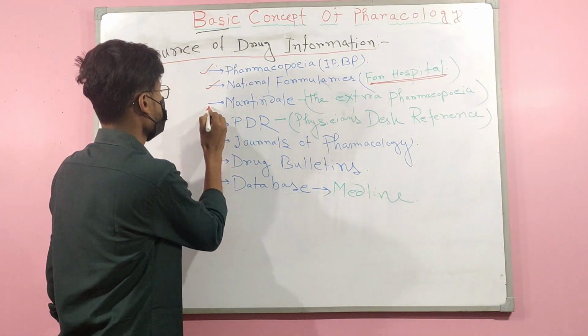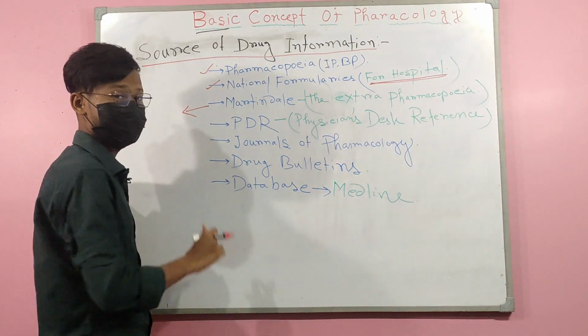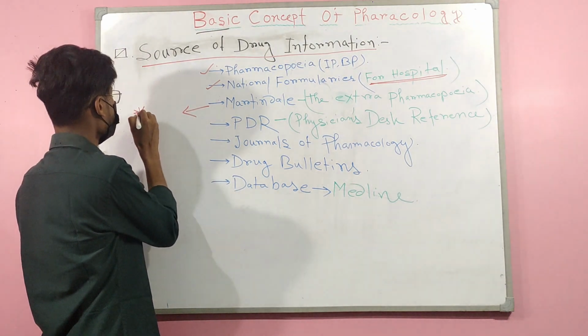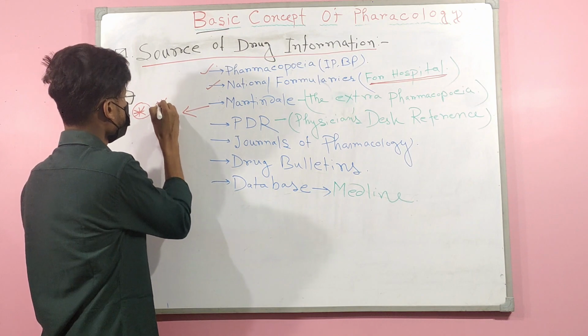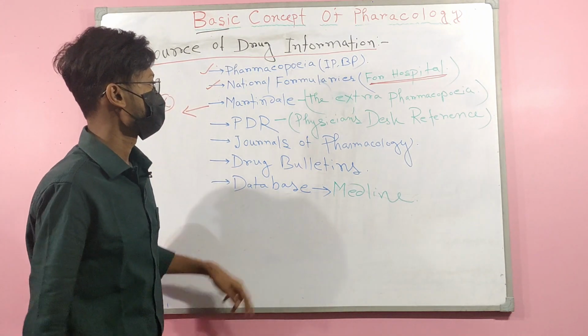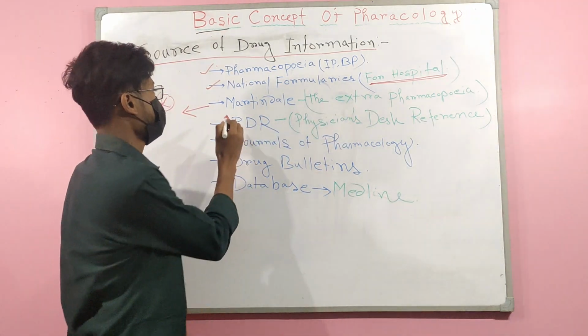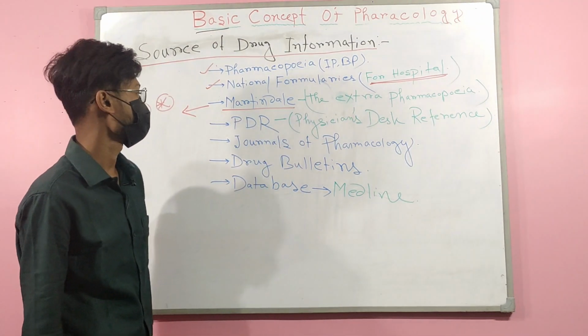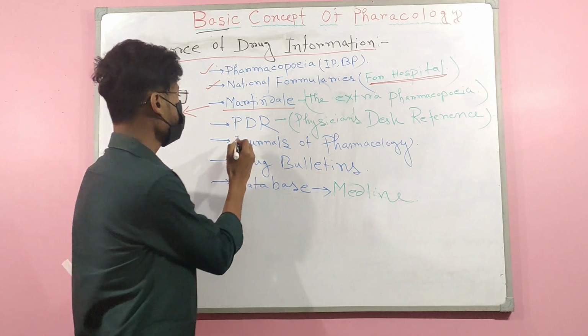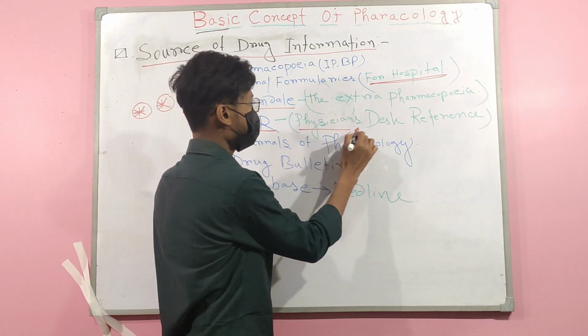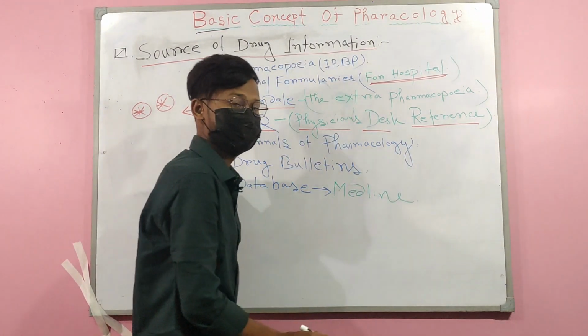This is very important for our various pharma exams. Which one is the extra pharmacopoeia? The answer is Martindale. Then PDR. PDR means Physician's Desk Reference.